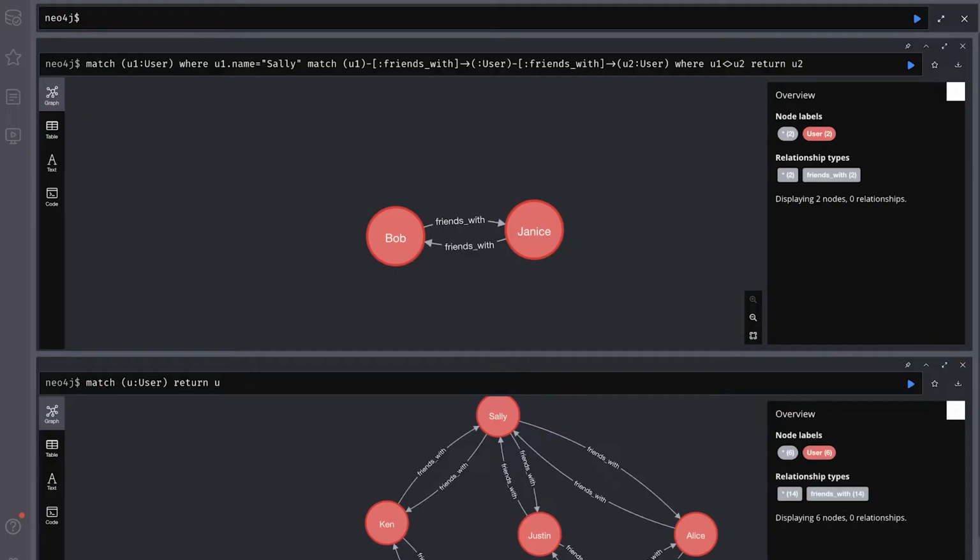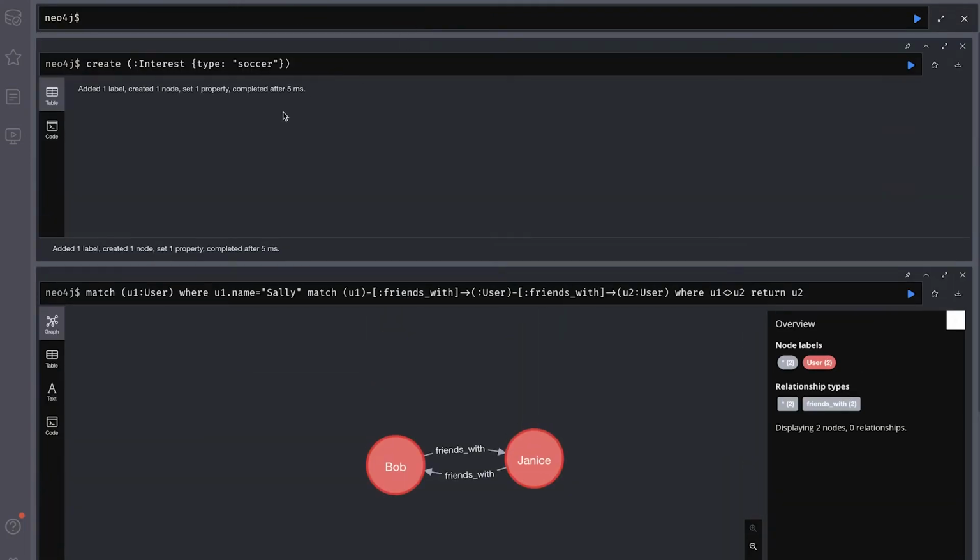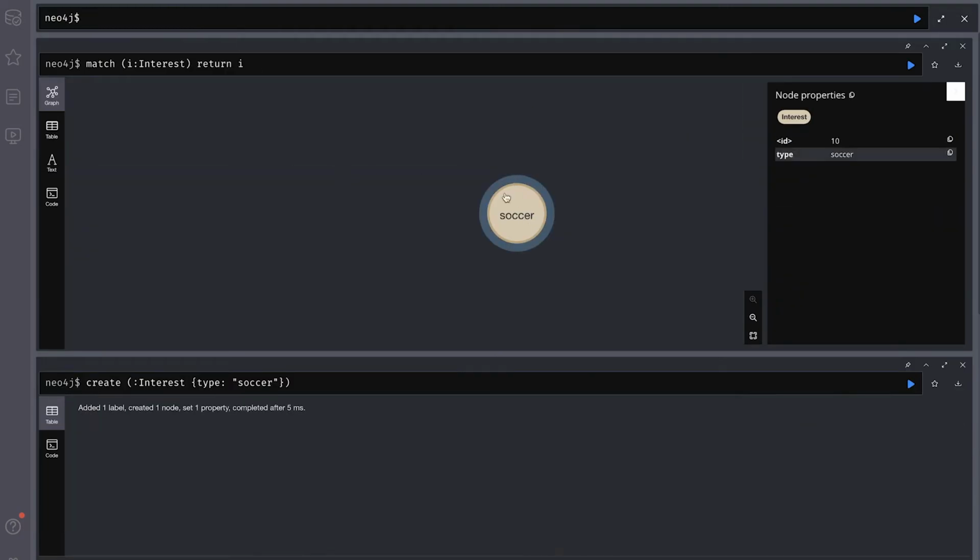Now you could do this for all the rest of the users, but we're going to move on and start creating our interests now. What we're going to do is create our first interest, and our interest is going to be type, and we're going to call it soccer. Simple enough. Execute, and we've created our first interest. So let's check out our interest now. We have match interest return I. There we go. We have soccer right there.